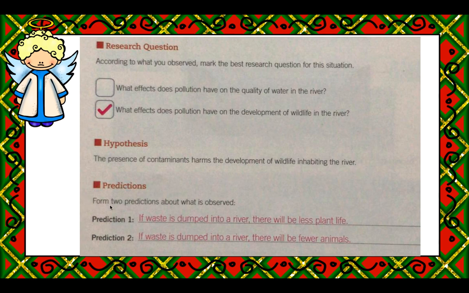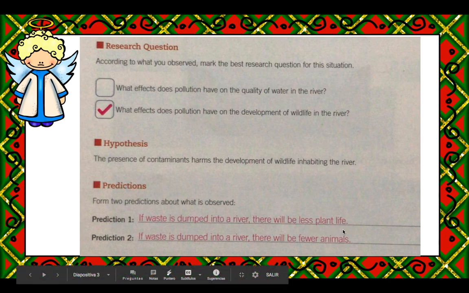Predictions. We're going to form two predictions about what is observed. Prediction number 1: if waste is dumped into a river, there will be less plant life. Prediction number 2: if waste is dumped into a river, there will be fewer animals.